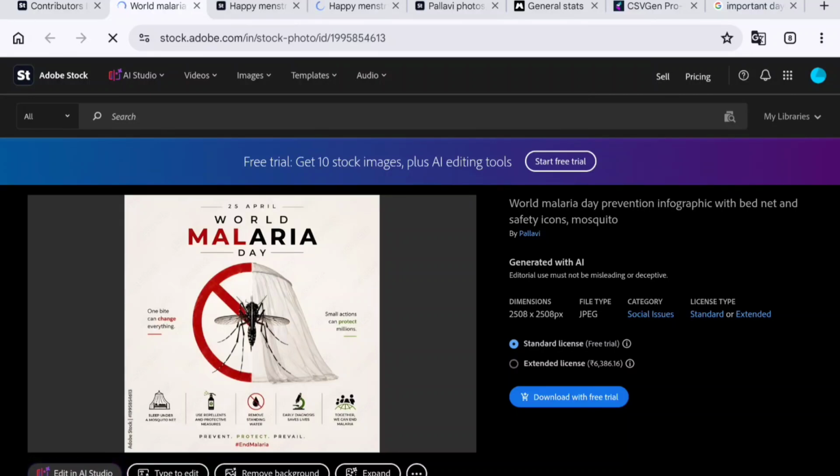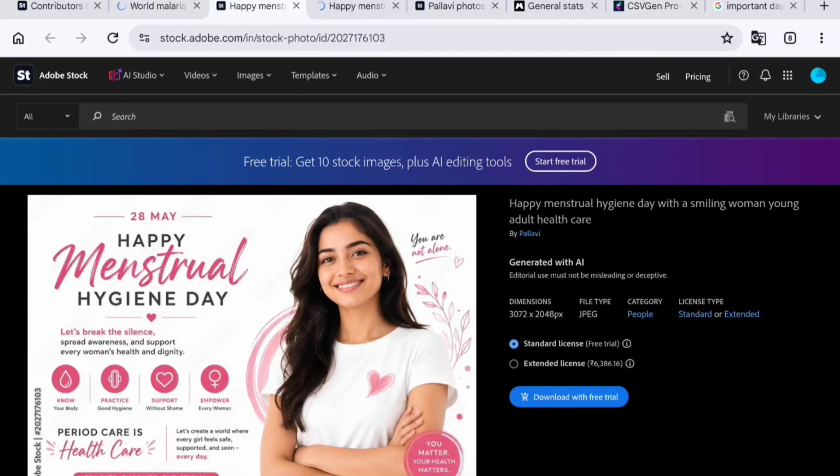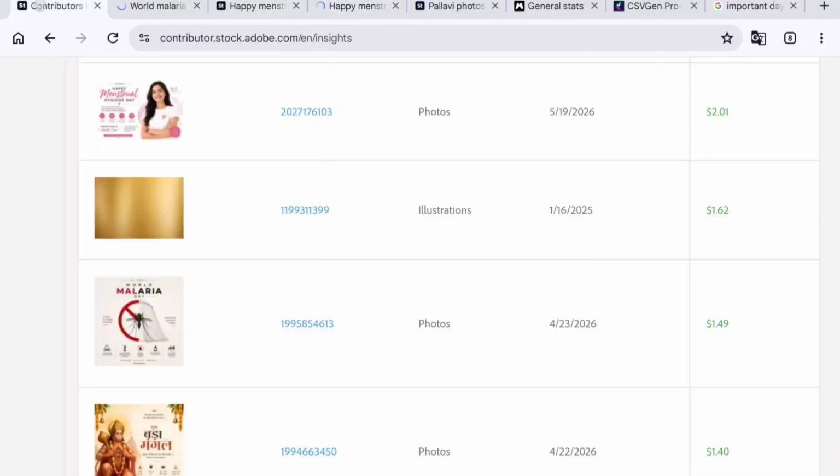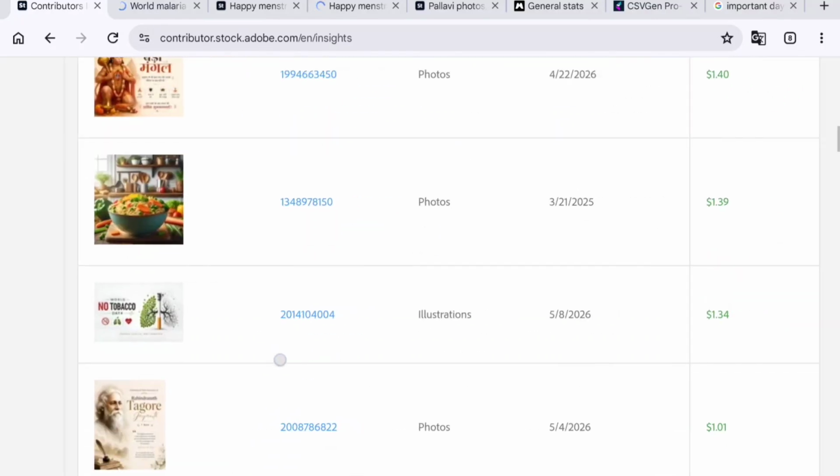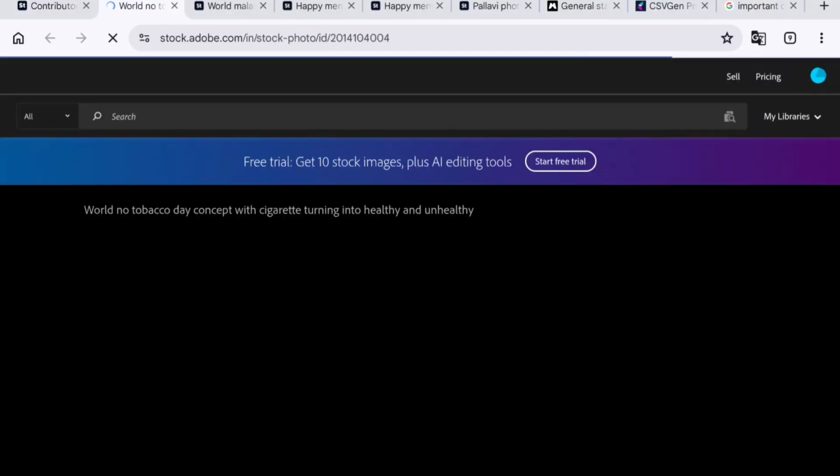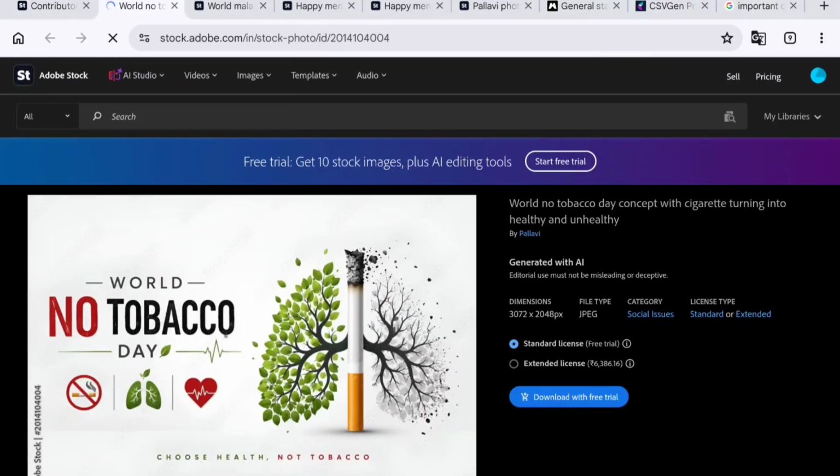Awareness-based posters are performing consistently. You can see World Malaria Day and Menstrual Hygiene Day, and this is also for Menstrual Hygiene Day. And one more I have, yes, this one, No Tobacco Day.